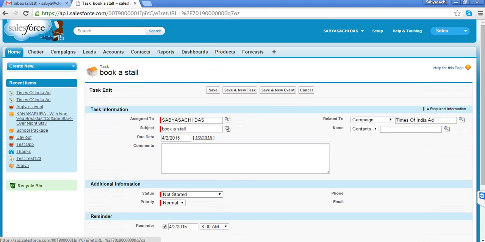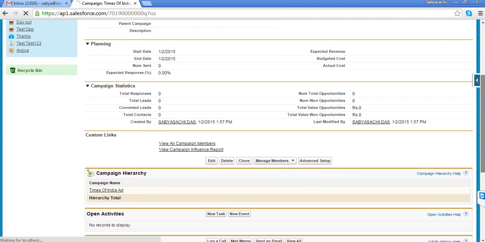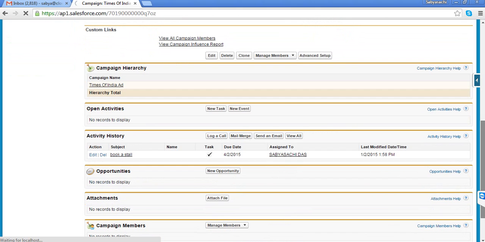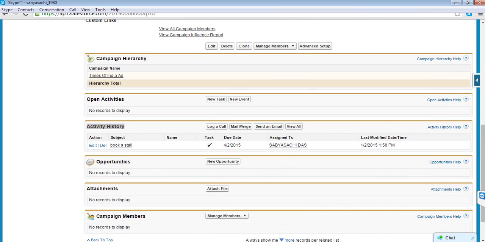I'll say this task status is completed. The moment you say it is completed, you save it. That particular task will come under your activity history.